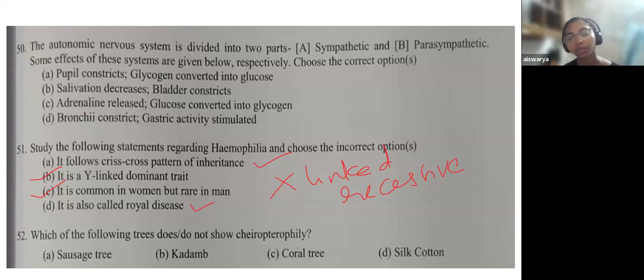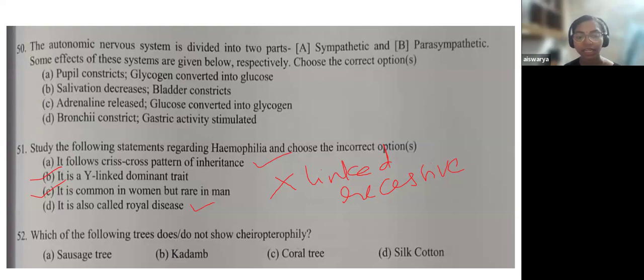So in question 51, about hemophilia, you have two options being right to the question, that is B and C. But about hemophilia, what is being right? That is A and D. Okay, the answer to this question is B and C because you have to choose the incorrect option.